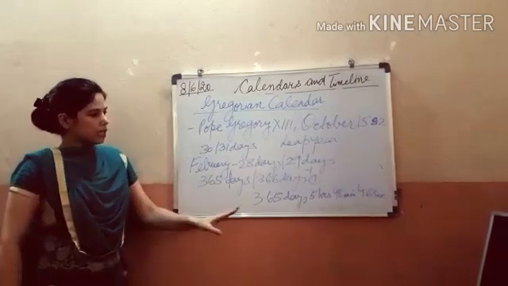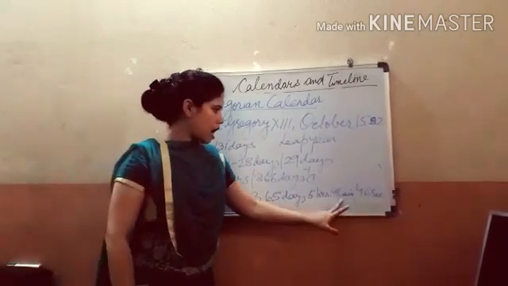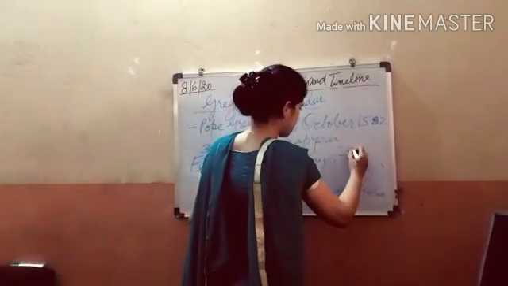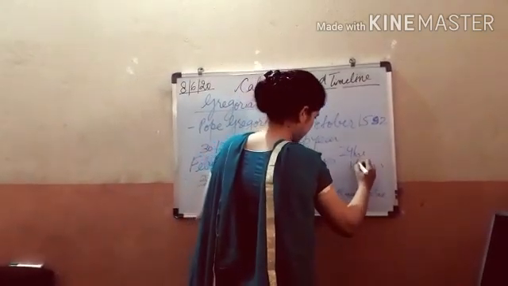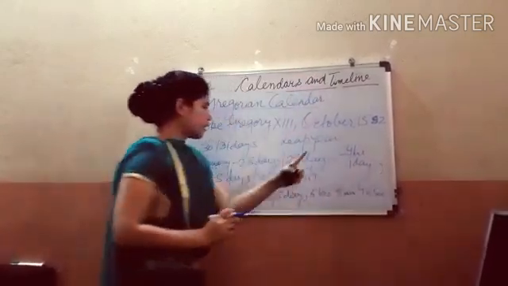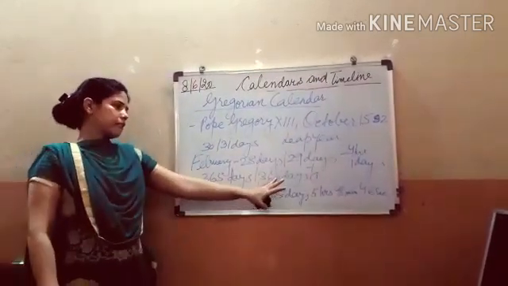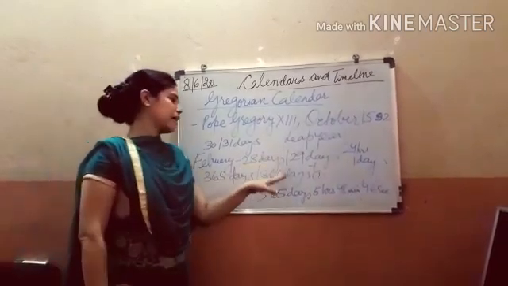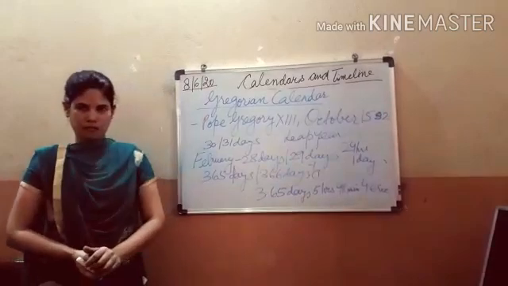When the 4th year comes, these extra hours, minutes and seconds together become approximately 24 hours, that is equal to 1 day. So this 1 day is added to that year, and the year has a total of 366 days and February in that year will have 29 days.